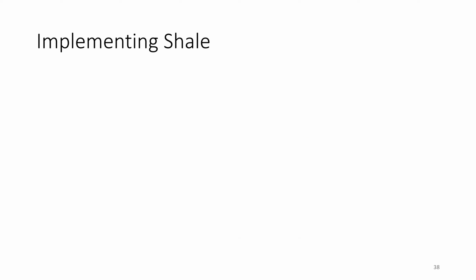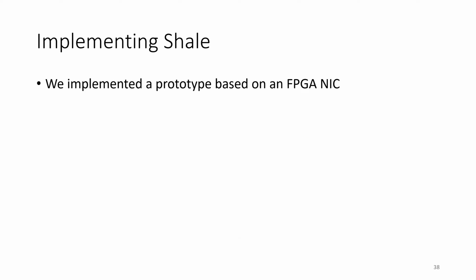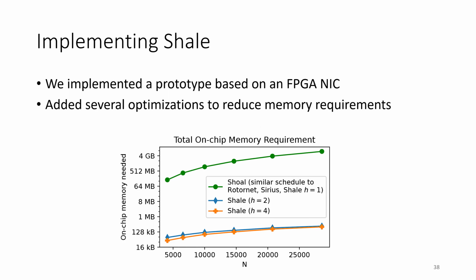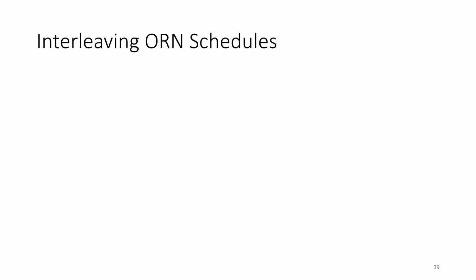Additionally, now I'm going to talk about our implementation a little bit. We have a prototype based on an FPGA NIC, and we add several optimizations to reduce the memory requirements. Please see the paper for those details. The key thing I'm going to show you is this graph, which shows that we use orders of magnitude less memory than existing systems. Finally, I'm going to talk a little bit about interleaving.